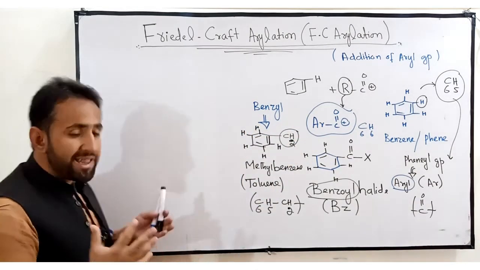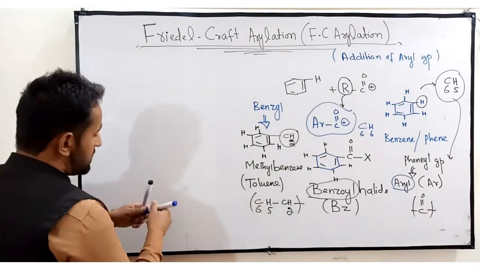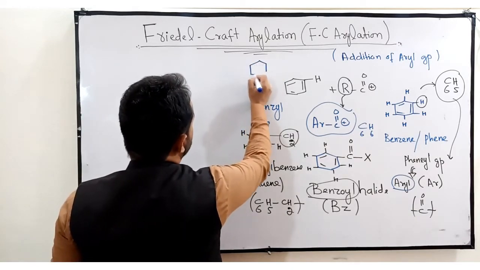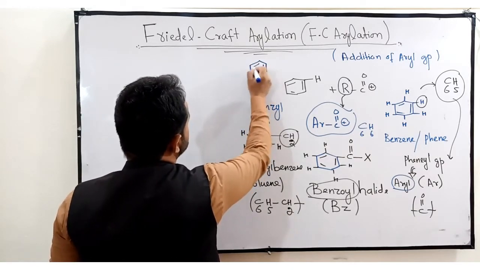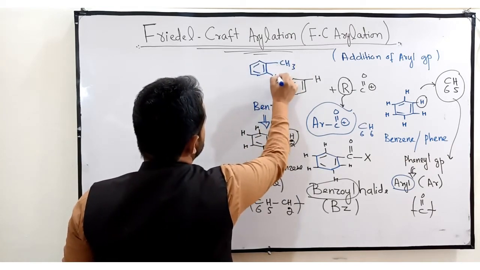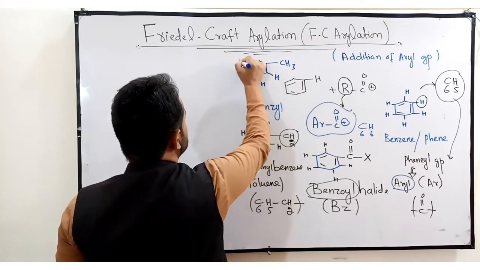There will be another group which is known as tolyl. Suppose this is again hydrogen. Here is a CH3. There are 5 more hydrogen atoms attached to this benzene.